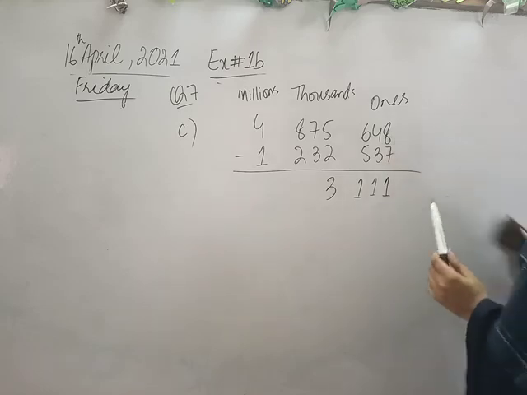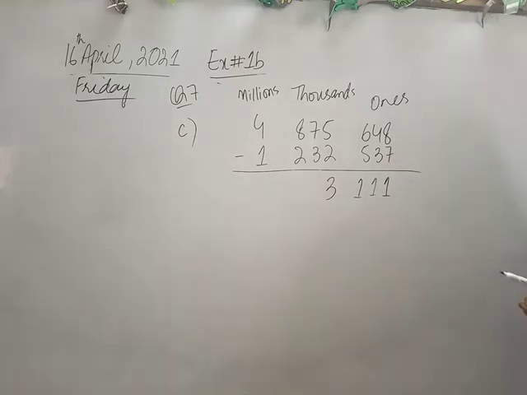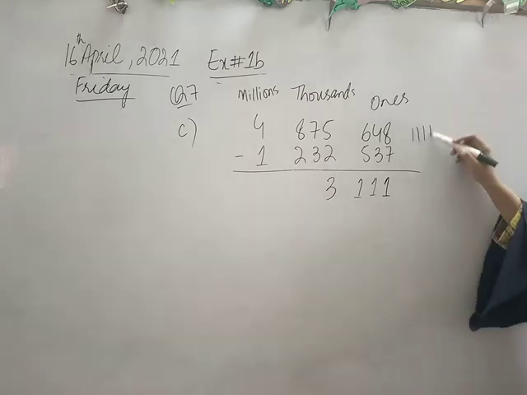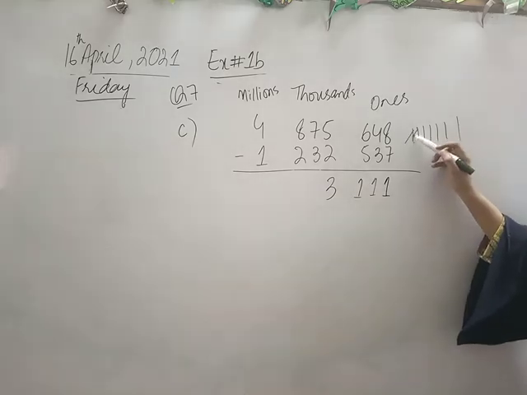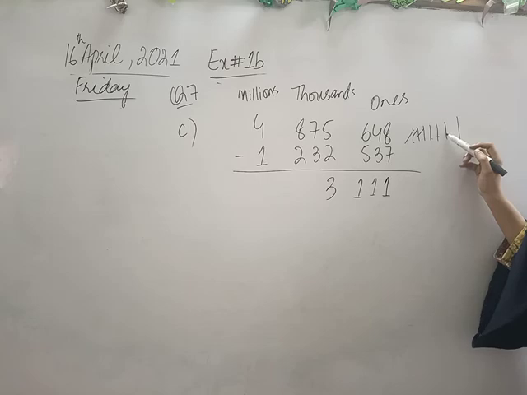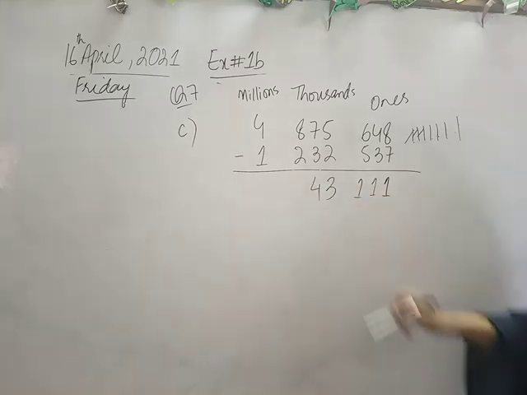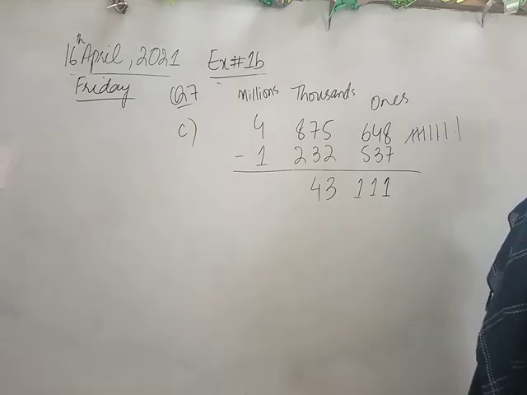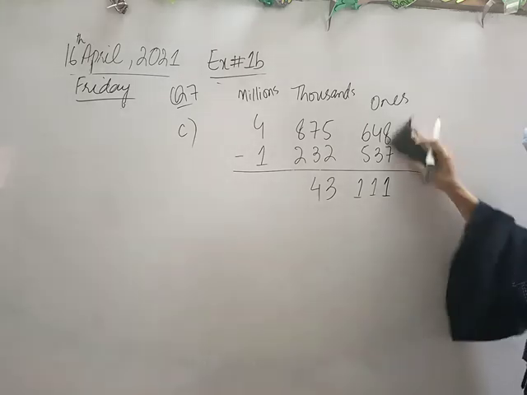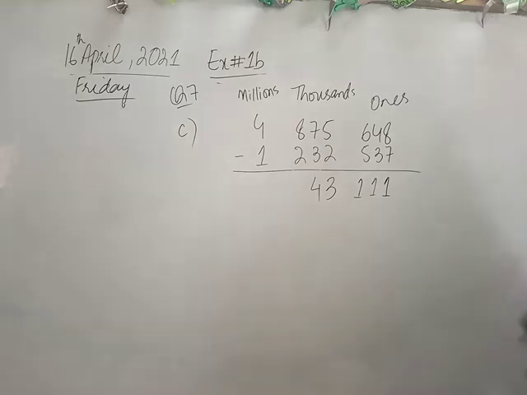Fine. Now the next number, which is 7 minus 3. 1, 2, 3, 4, 5, 6, 7. And we will subtract 3 from 7. So in total I have 1, 2, 3, 4. 4 in total. Fine class? Okay.